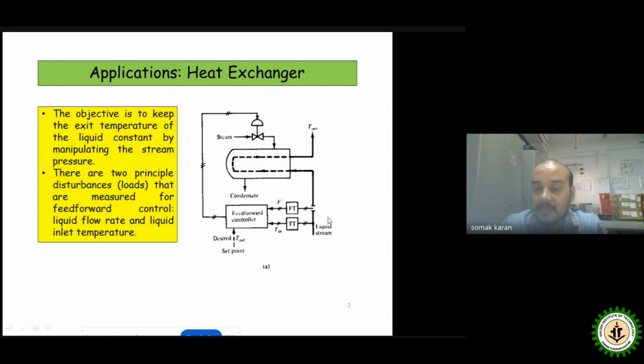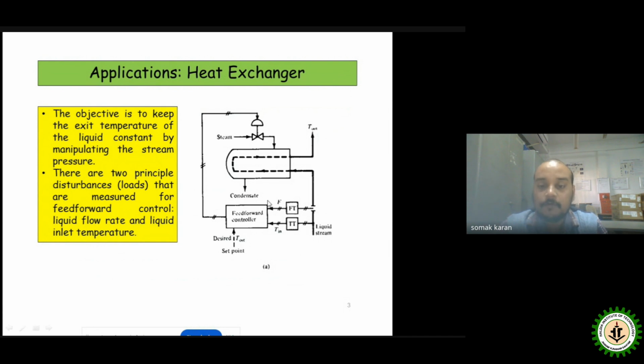We predict that these two factors can cause disturbance in our process, the heat exchanging system. That's why you can see the FT, the flow transmitter, and the temperature transmitter. The feed forward control makes the desired changes in the steam flow rate whenever the disturbance is detected by the flow transmitter and the temperature transmitter.